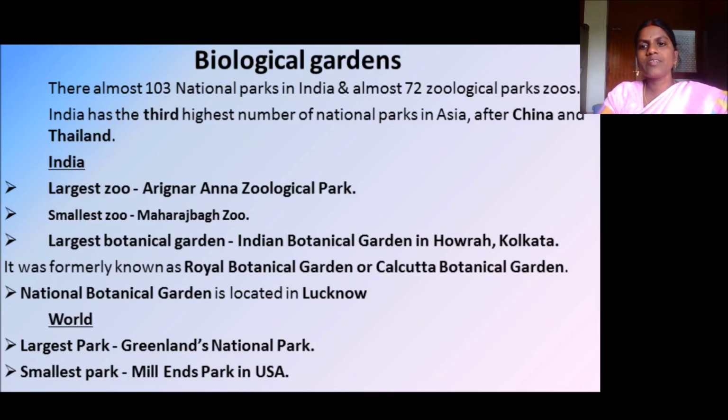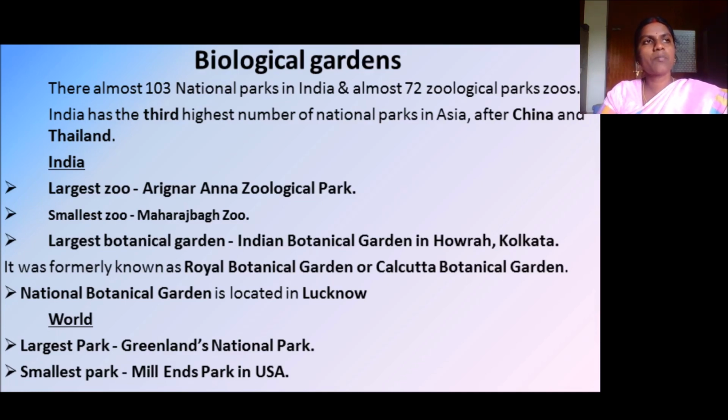So coming to biological gardens, there are almost 103 national parks in India and almost 72 zoological parks as zoos. India has the third highest number of national parks in Asia. So first is China and second is Thailand.